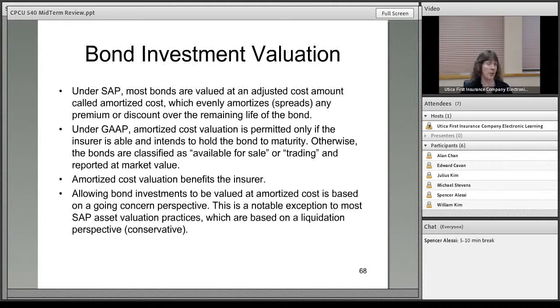Bond valuation is done a little differently because, and this is the one area that SAP is actually better or kinder than under GAAP. Under SAP, bonds are valued at the adjusted cost amount called the amortized cost, which evenly amortizes or spreads the premium or discount over the whole life of the bond. Under GAAP, I think they price it as available for sale or trading at market value. And of course, amortized cost actually helps the insurance company. So that's a difference between SAP and GAAP.